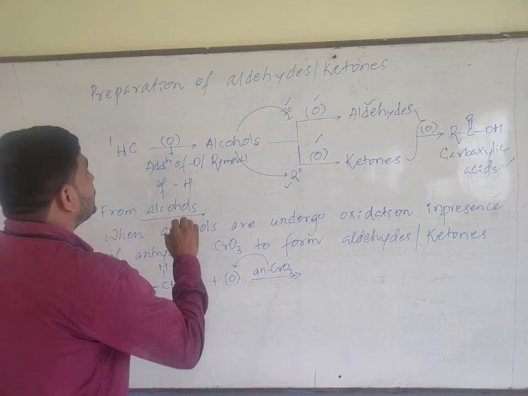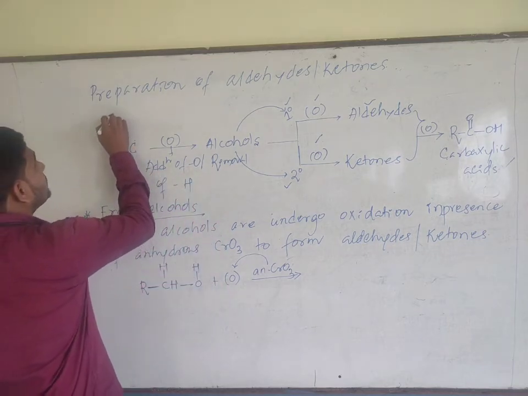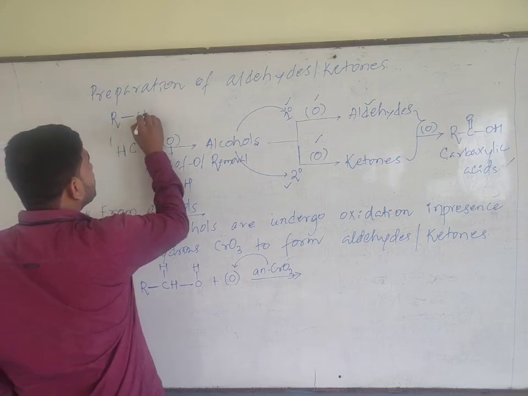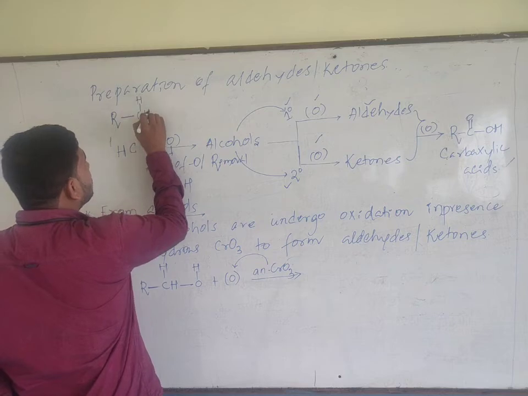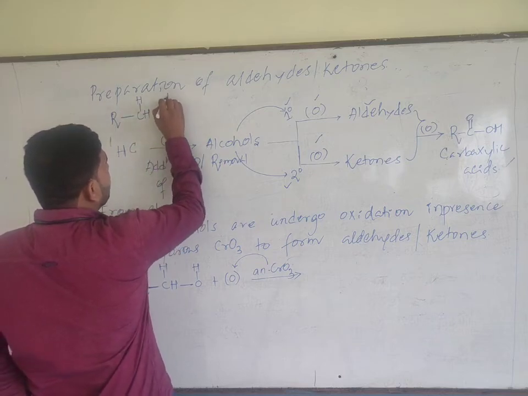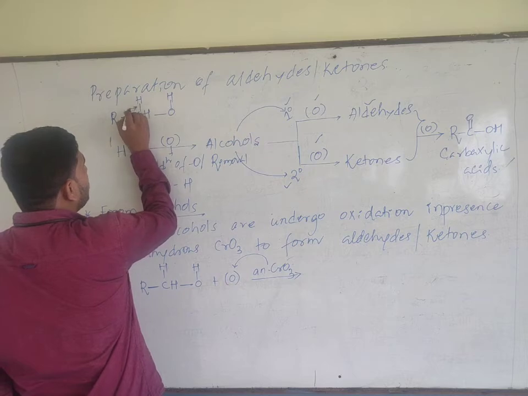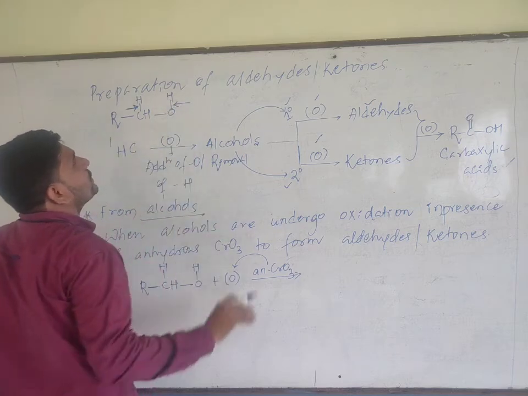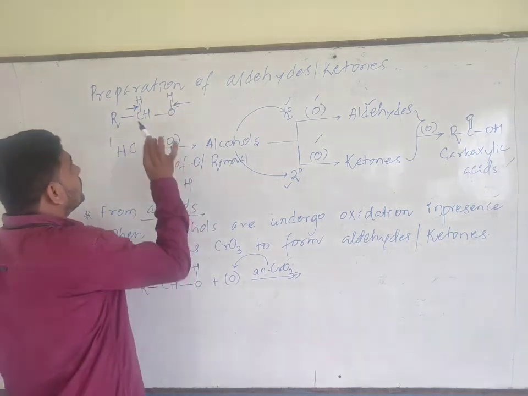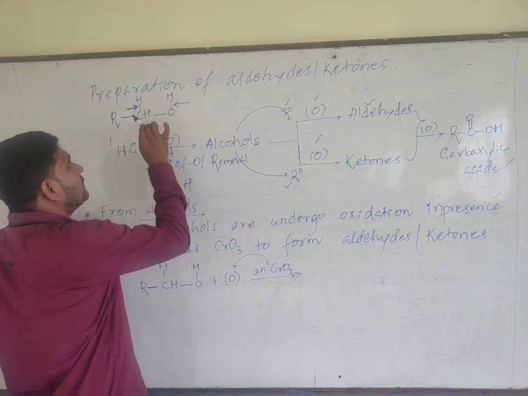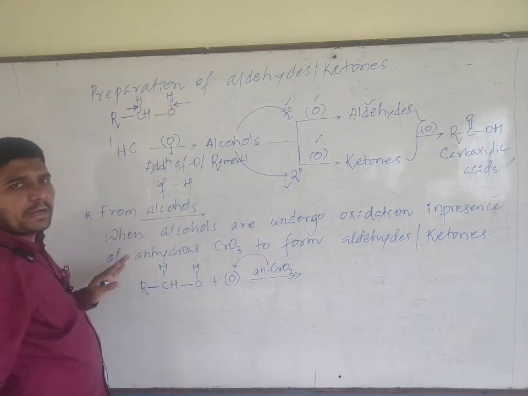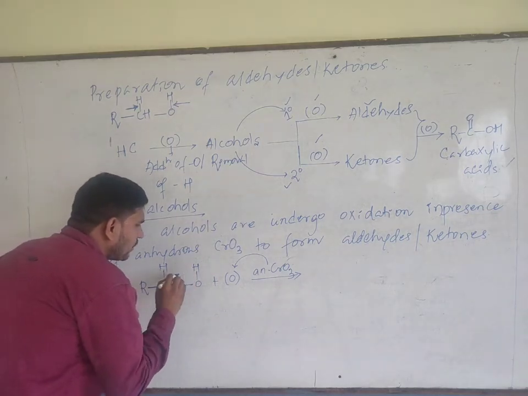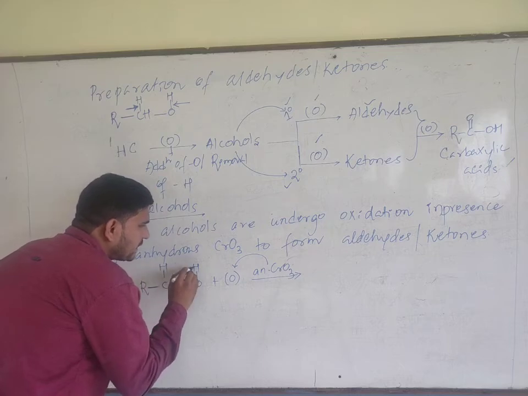Listen carefully. During oxidation of alcohol, you need to note this down also: always two bonds undergo cleavage. One is a carbon to oxygen bond, this bond, and another one is an oxygen to hydrogen bond. Listen, during oxidation of alcohols, two bonds undergo cleavage. One is a carbon to hydrogen, another is an oxygen to hydrogen. The same thing happened over here. This means two hydrogen atoms combined with one oxygen.